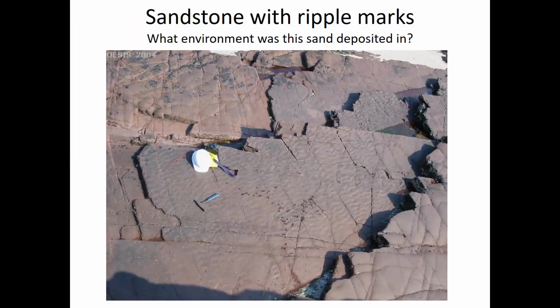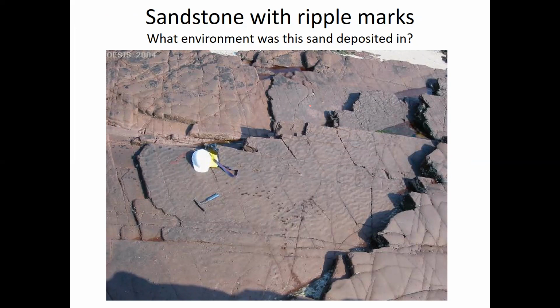Other clues about the past we could find in, say, for example, sedimentary rocks are ripples. Right? So you can see these ripples in this sandstone. Well, we know if water is moving over sand, it can cause ripples or form ripples in the sand. And so those ripples can be preserved if a new layer of sand is deposited on top of them.